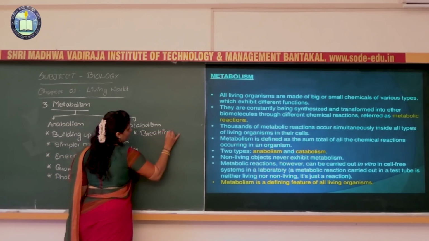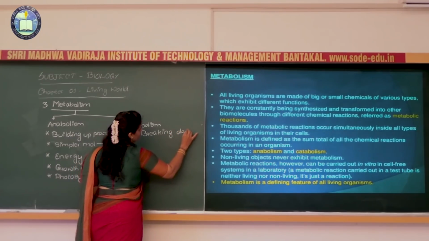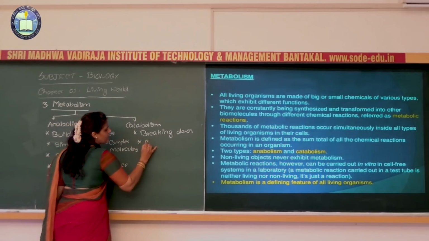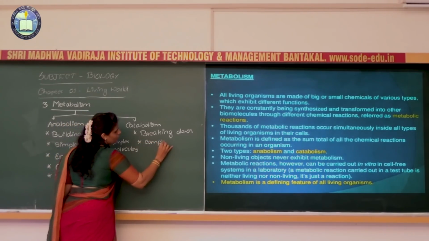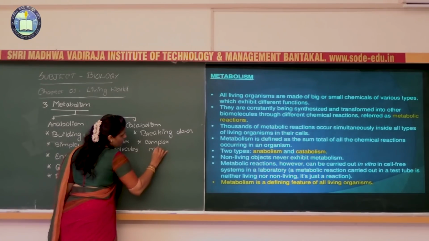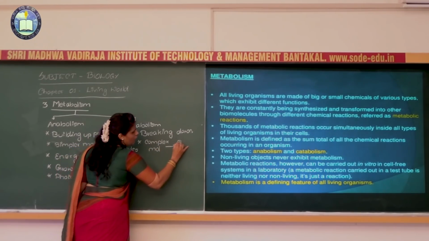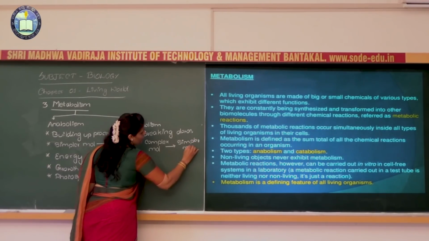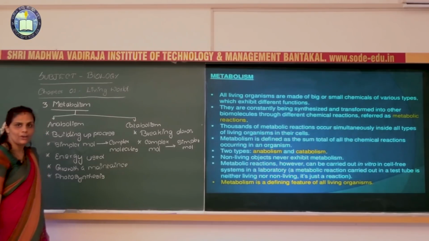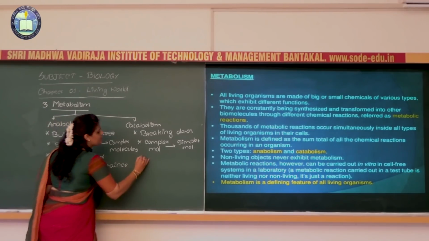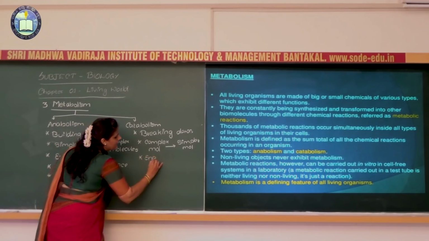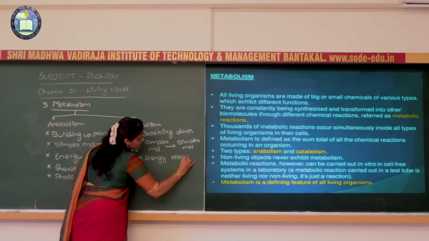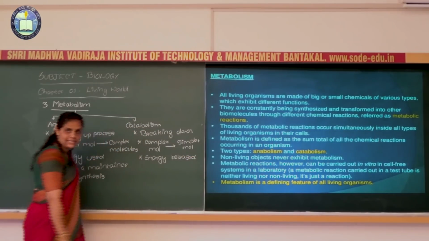What happens usually in this case, the complex molecules are broken down into simpler molecules. In this process the energy is released.